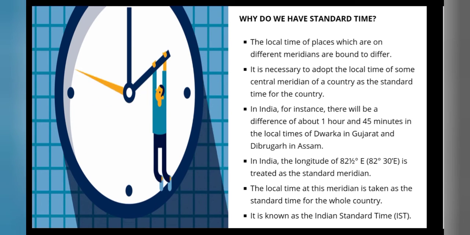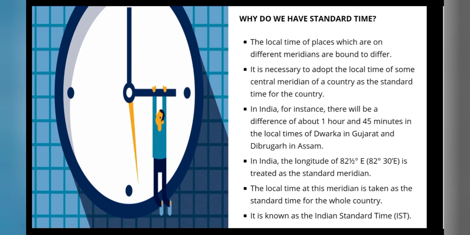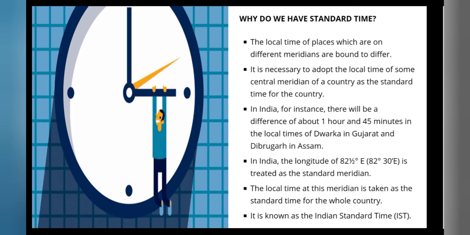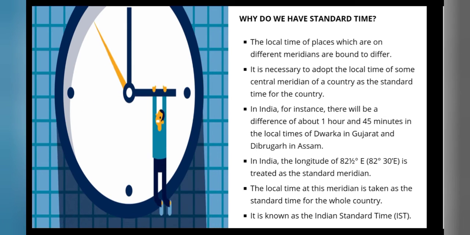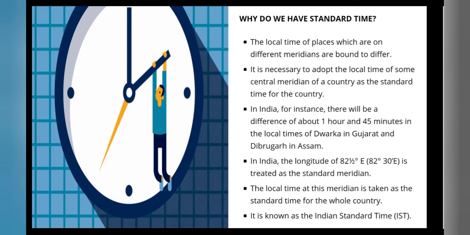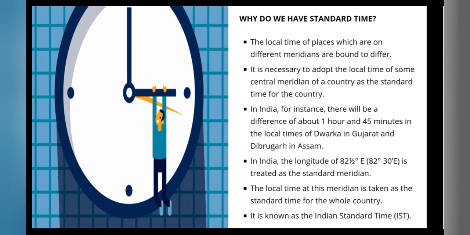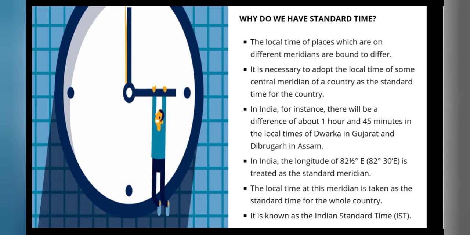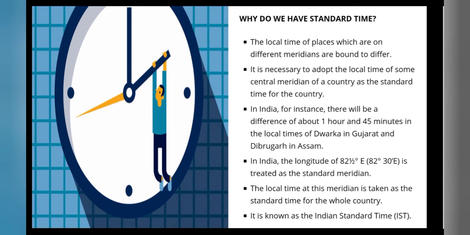The local time of Dwarka in Gujarat is behind by 1 hour 45 minutes from that of Dibrugarh, Assam. A person going from west to east will have to advance his or her watch by 4 minutes after crossing a meridian. On the other hand, a person going from east to west will have his or her watch moved backwards by 4 minutes at each meridian. This creates problems for him.